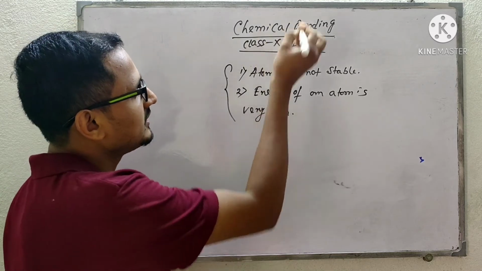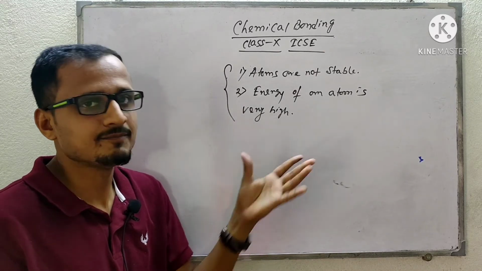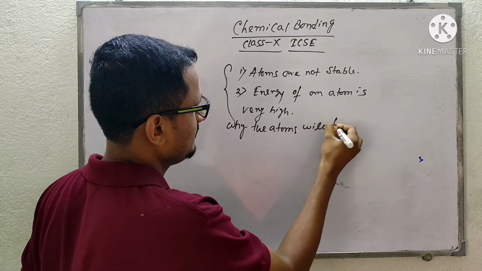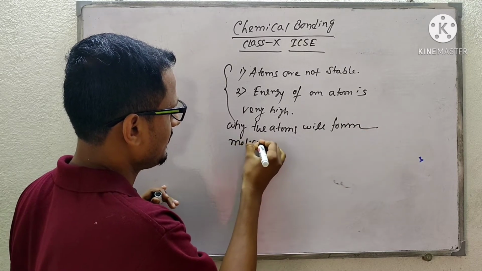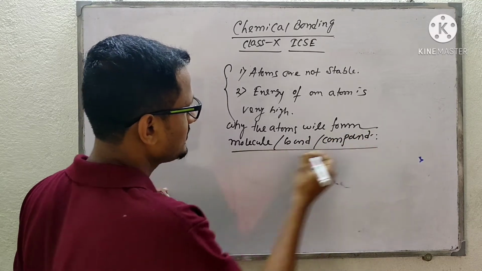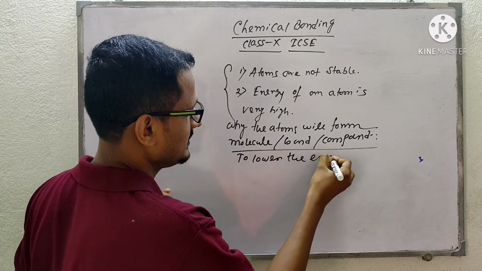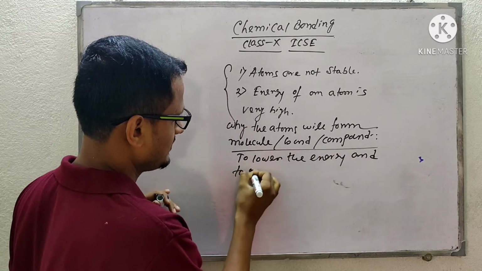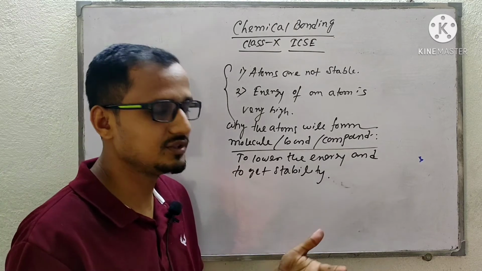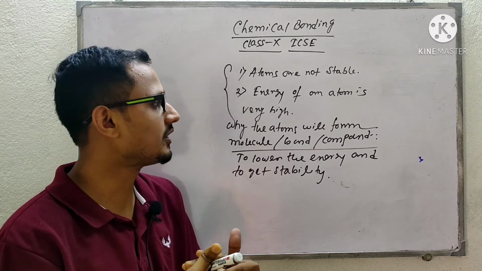So the answer to why atoms will form a chemical bond, a molecule or a compound is this: to lower the energy and to get stability, atoms will combine with other atoms, maybe similar or different elements, to form a molecule or a compound.